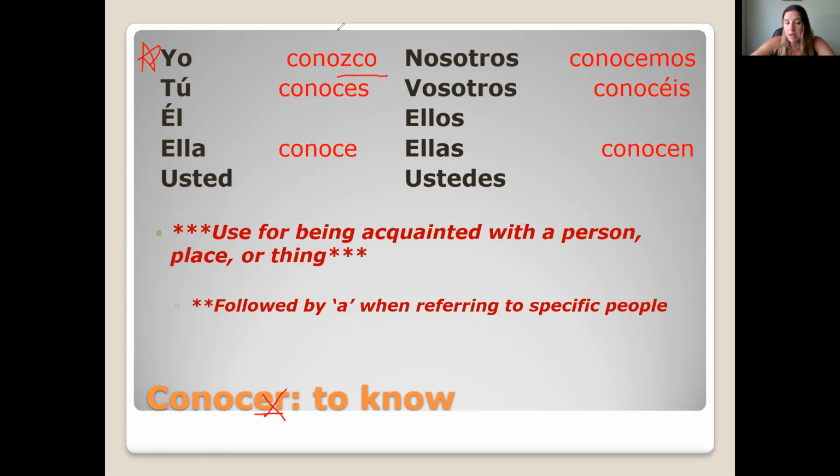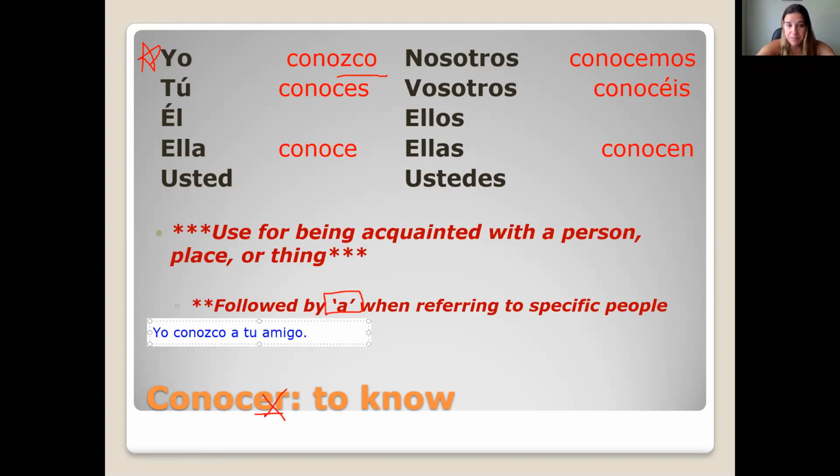Anytime you're talking about knowing a specific person, you're going to follow conocer with what's called the personal a. So you need to follow it with the letter A. And it sounds like this. Yo conozco a tu amigo. I know your friend, Bob.